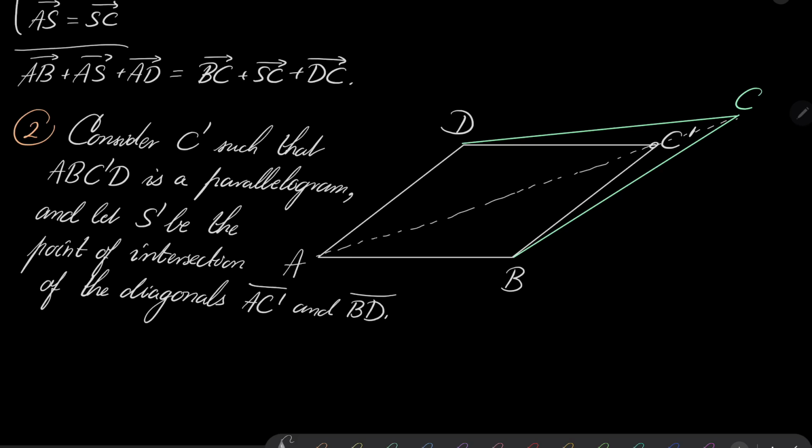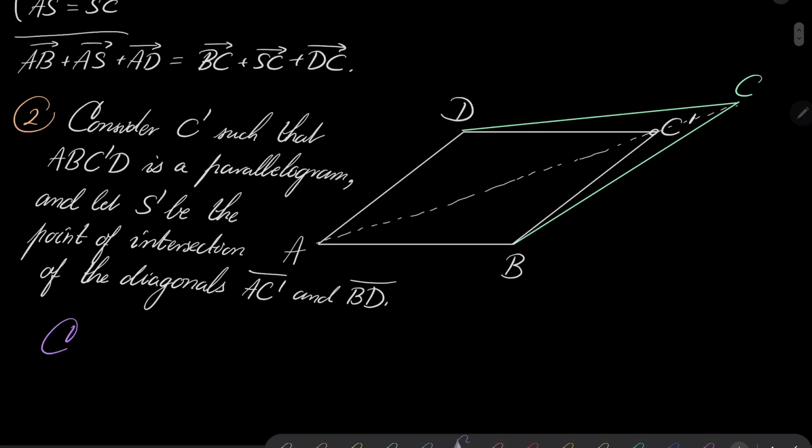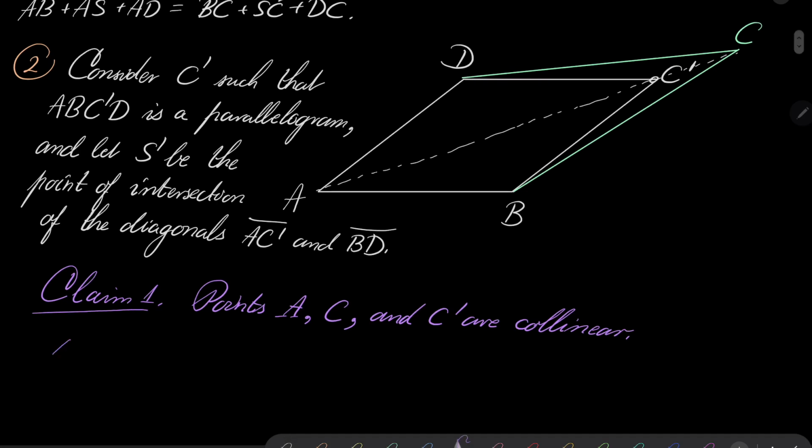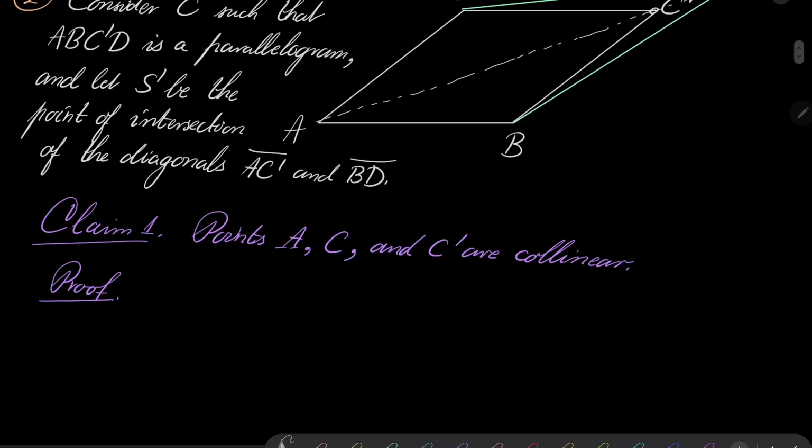Now, I claim several things. My first claim, number 1: I claim that points A, C, and C prime are collinear, as indicated in my drawing. Let's prove it. Proof of my first claim. How can we prove it?